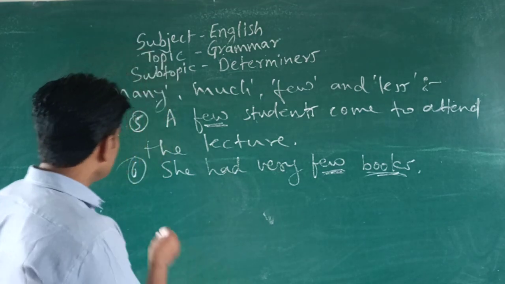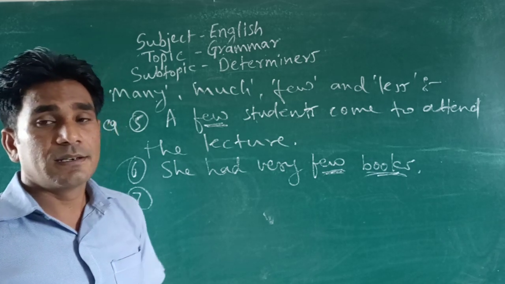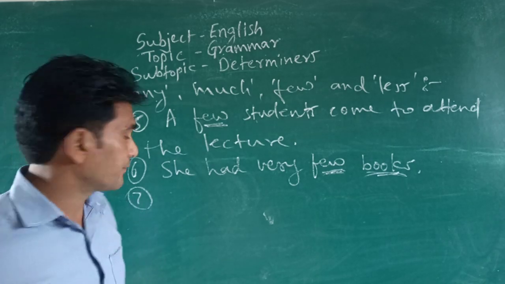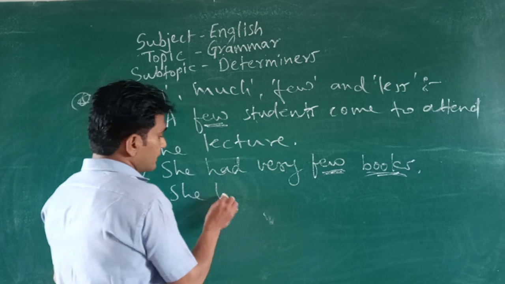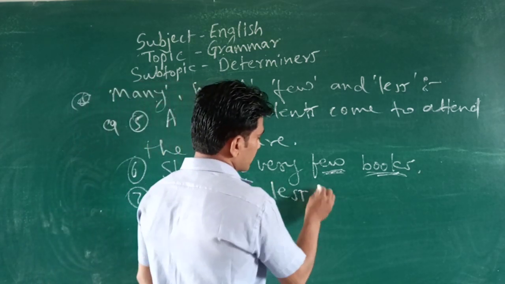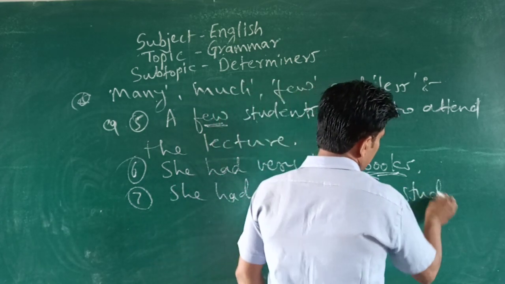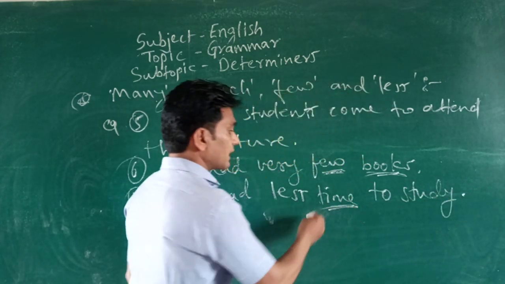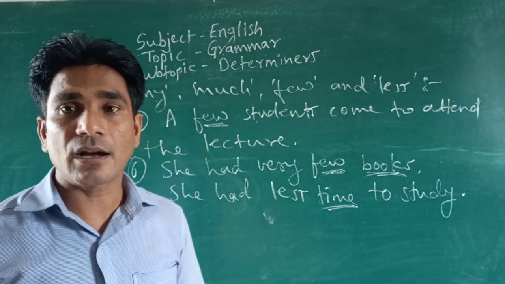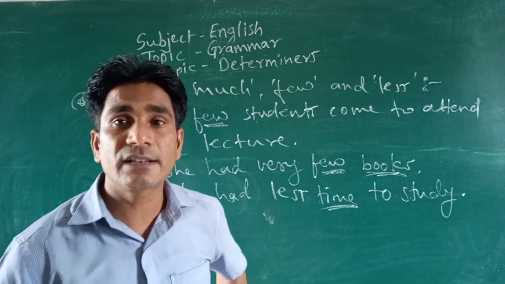Second thing is the use of less. She had less time to study. Look at the time, an uncountable noun. She had less time.